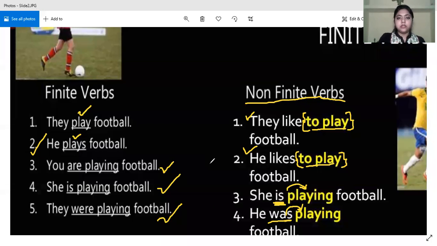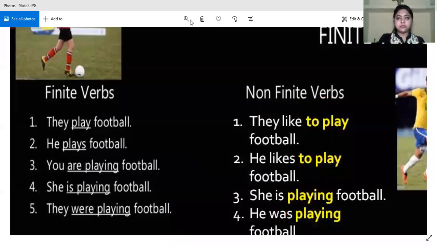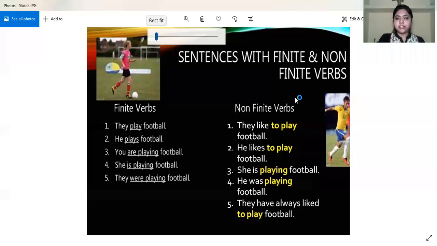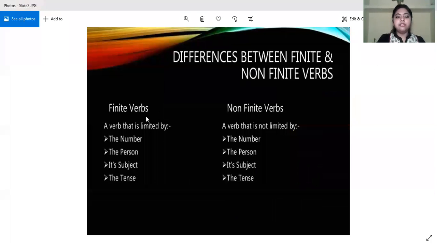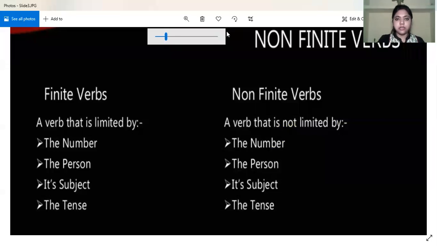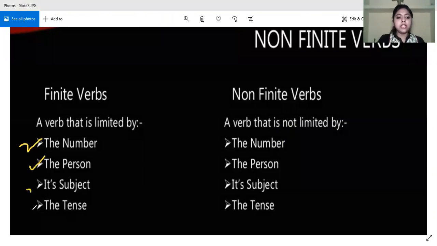Okay. So now let us look at the differences. Here lies the difference in front of you on your screens. Finite verb. What is a finite verb? A verb that is limited by the number, the person, the subject, and the tense. So it is limited. That means it depends on the number, the person, its subject, and the tense.